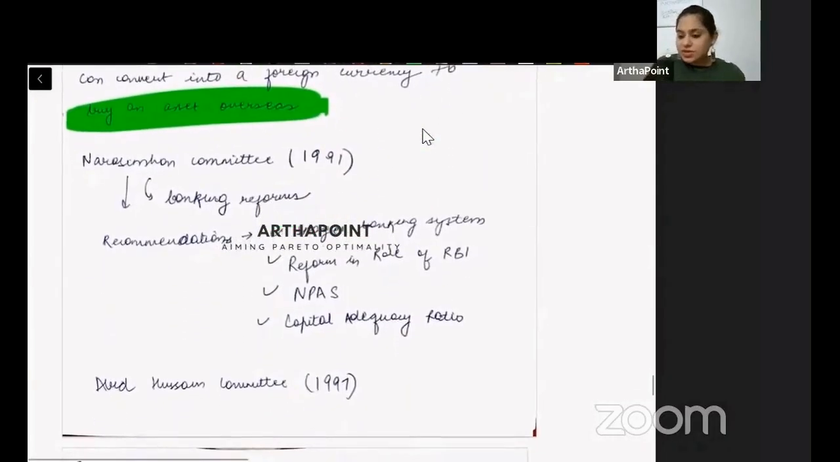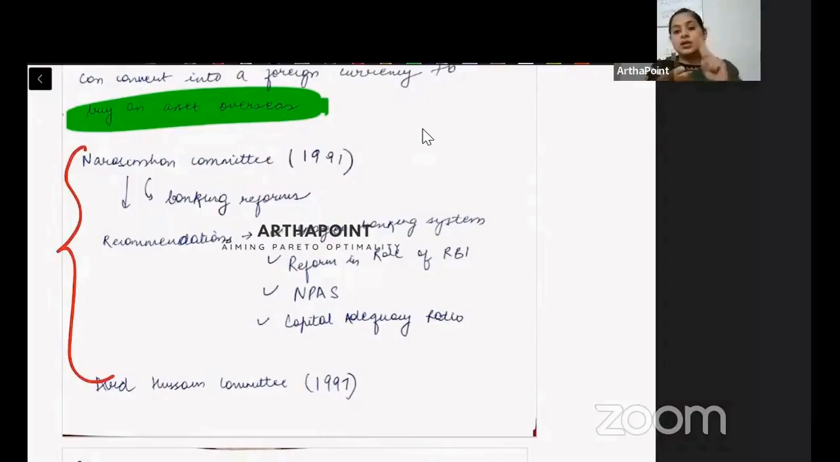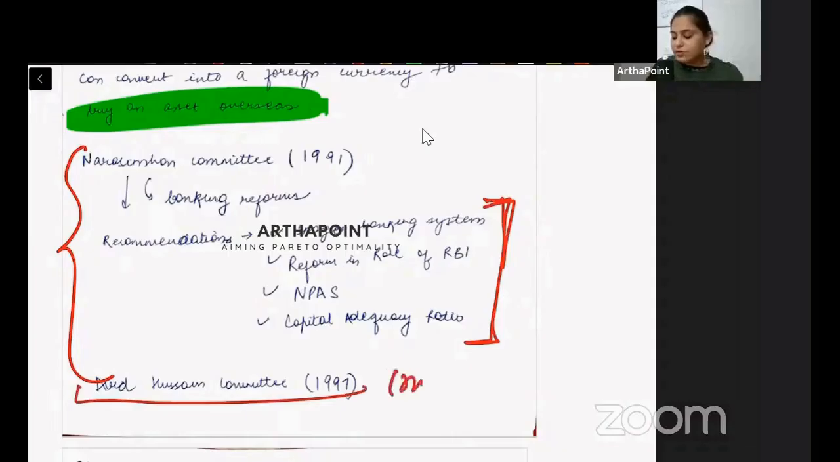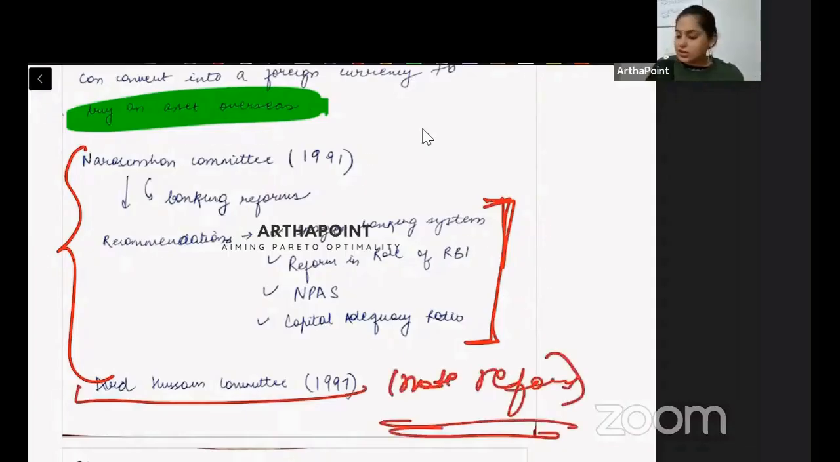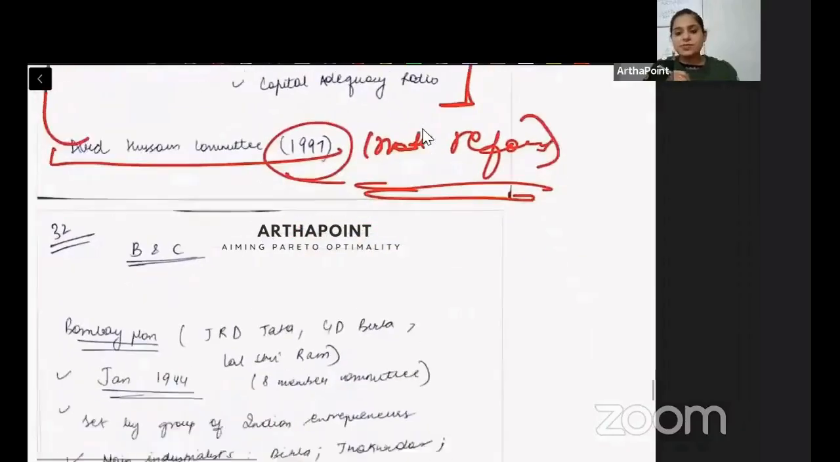Narasimha committee, we did this. It came in 1991. It made the banking system stronger. It reformed the way that RBI should be doing things. We talked about reserve ratios. It talked about non-performing assets and capital adequacy ratio. So these were the recommendations it brought in. And then we had the Abid Hussain Committee on Trade Reforms. This was launched a little later in 1997.